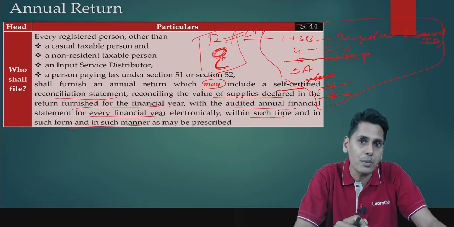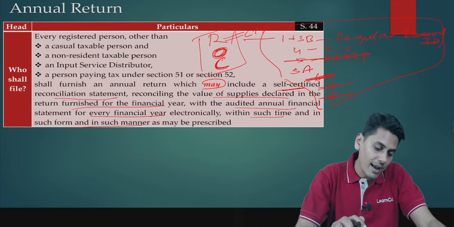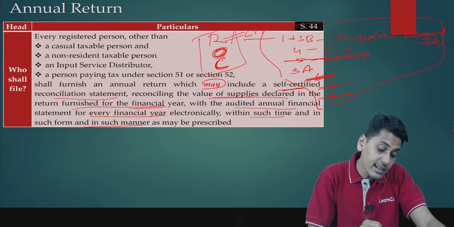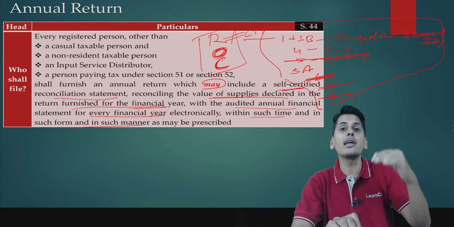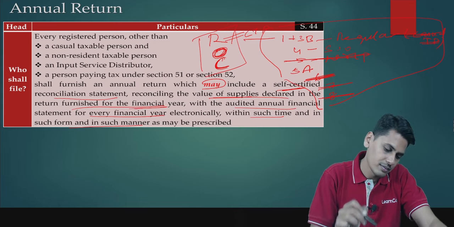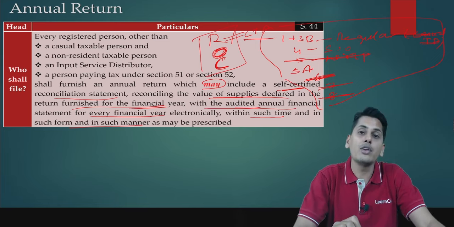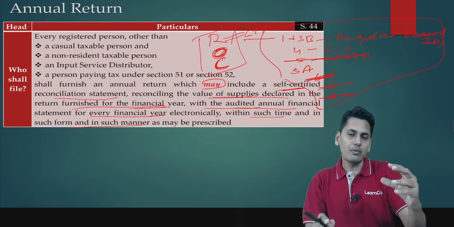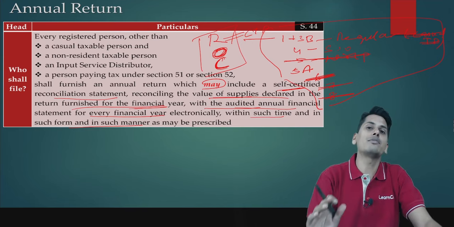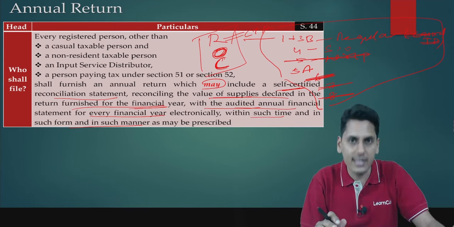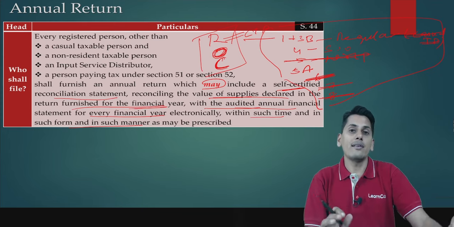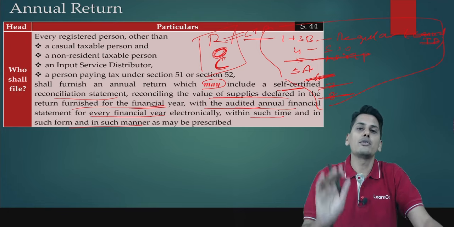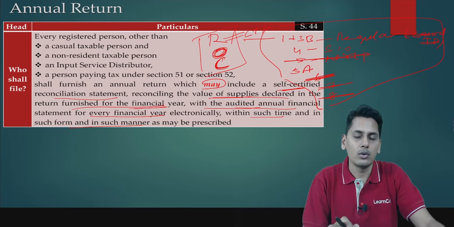What is this reconciliation statement? It is a reconciliation between the value of supplies which is declared in the returns which are furnished for the financial year, which means in the periodical returns which are furnished in the financial year, along with the audited annual financial statement for every financial year. So friends, you have one set of data which is given to the GST portal. You have another set of data which is lying in your audited annual financial statements. So between these both, whatever is the difference, you need to give the reason for the difference. That is meant by reconciling the audited annual financial statements vis-a-vis the data which is given to the GST portal.